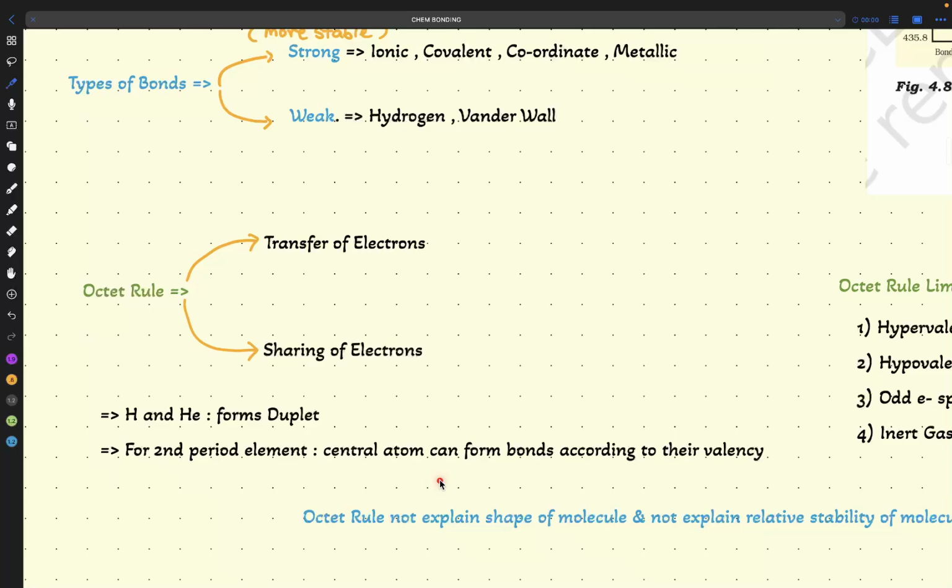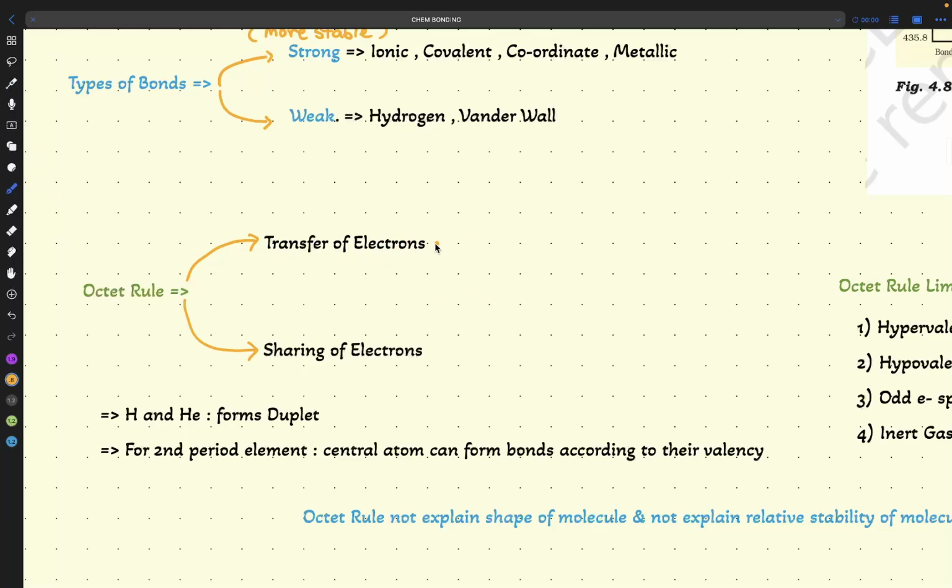Now we will see the example. To follow the octet rule, we have two different methods to fill the electrons. One, transfer of electrons. Second, sharing of electrons. From the name itself, transfer means there is a transfer of electrons from A to B. And sharing means what? Like we are sharing coffee or a lunch box, you can assume. Here we will see an example.